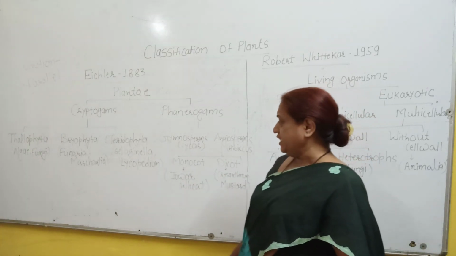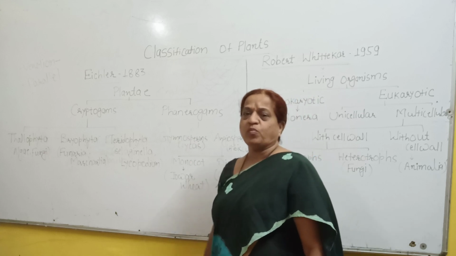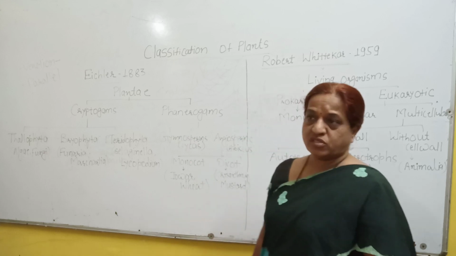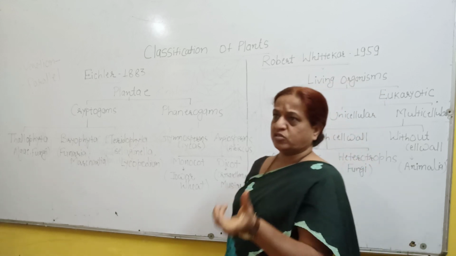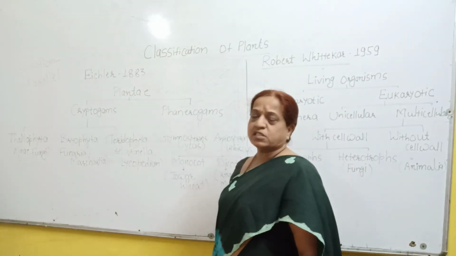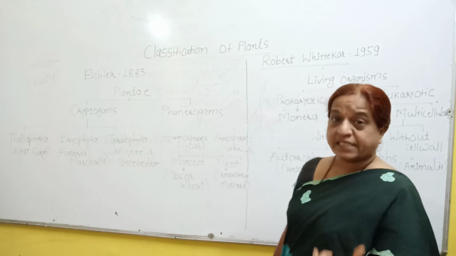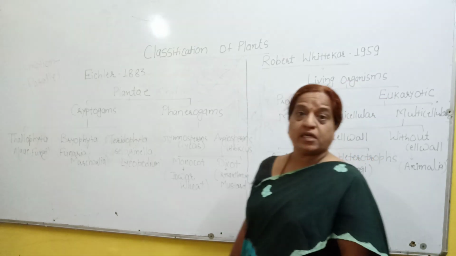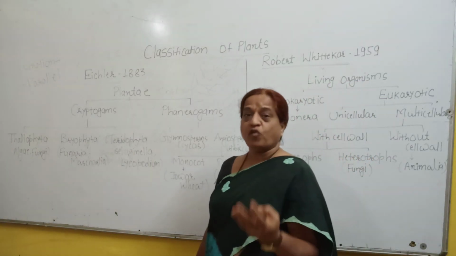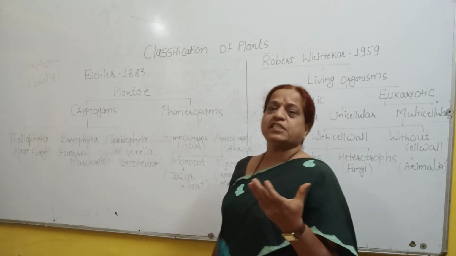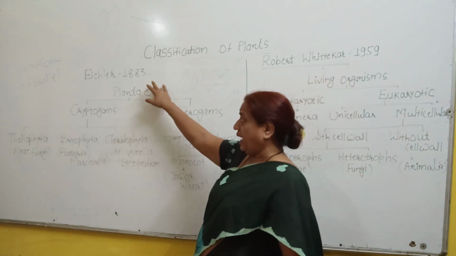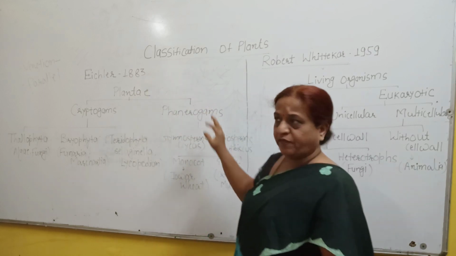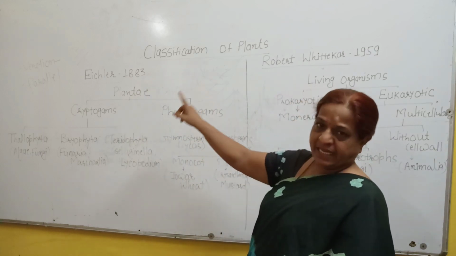One more important thing, the flowers in case of monocot are trimerous. Okay, 3 parts, that is trimerous. In case of dicots, the flowers are either tetramerous or pentamerous. Tetramerous having 4 parts, pentamerous having 5 parts. So in that way, the plant kingdom is classified by the scientist Eichler.